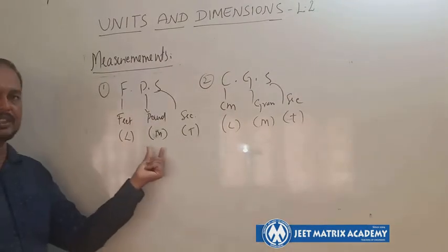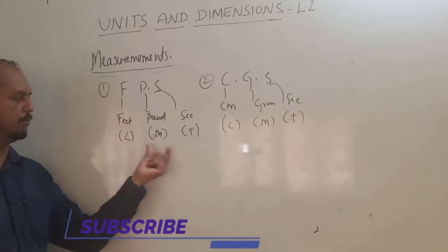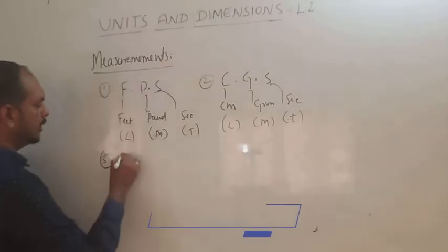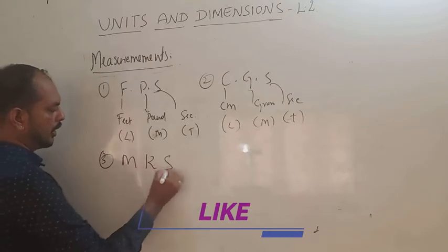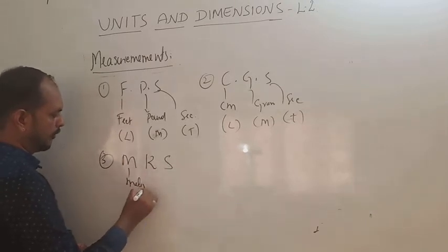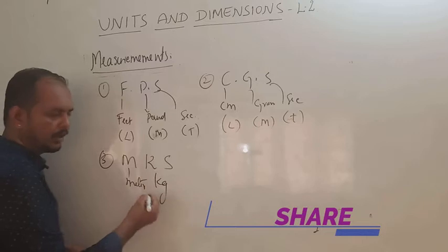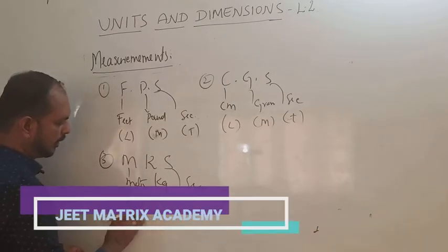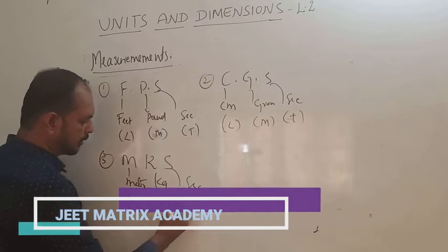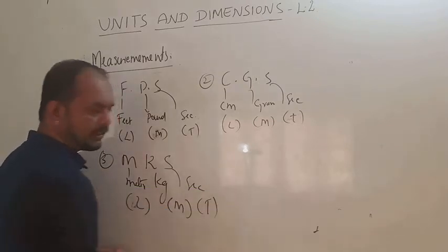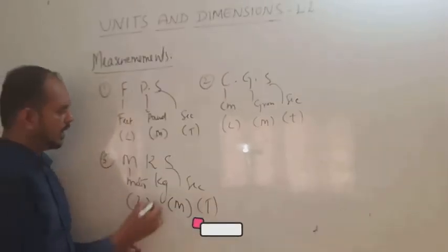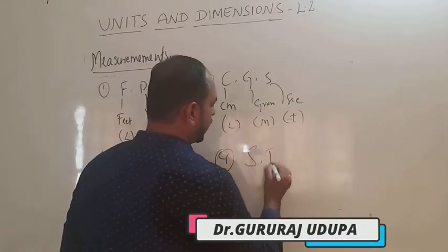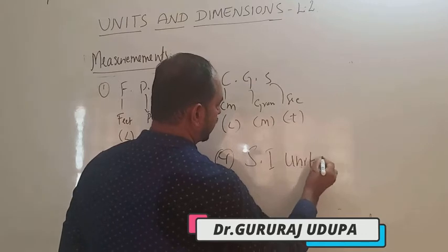So there are three physical quantities usually: length, mass, and time. The third one is the MKS unit: meter, kilogram, and second. Again, length, mass, and time. And lastly, at present we are using the SI unit or standard.